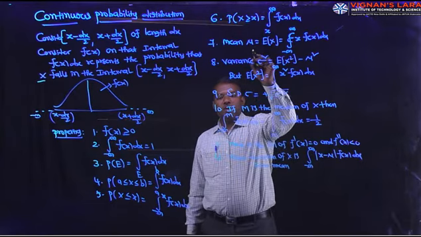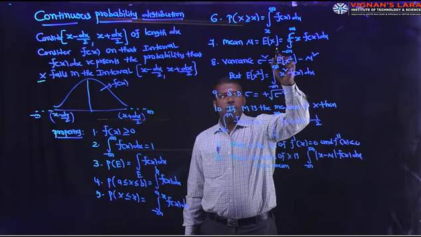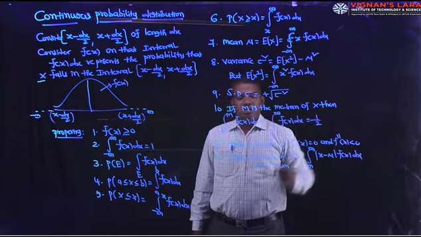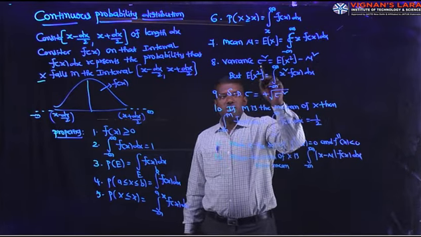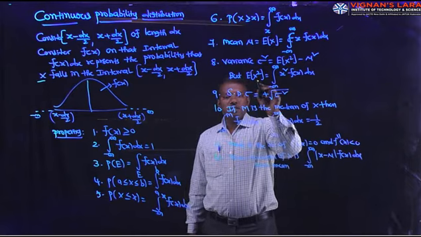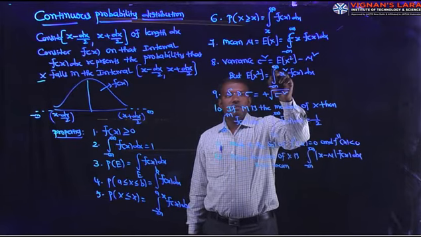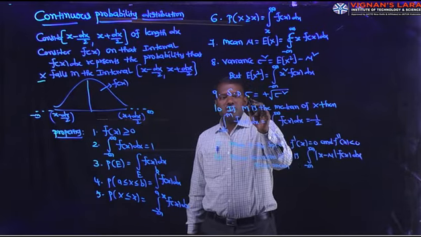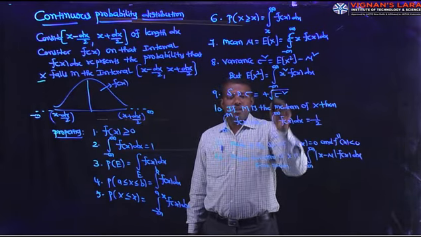Mean mu equal to E of X is equal to minus infinity to plus infinity x f of x dx. Variance sigma square is E of X square minus mu square, where E of X square is minus infinity to plus infinity x square f of x dx. Standard deviation sigma is the positive square root of variance.